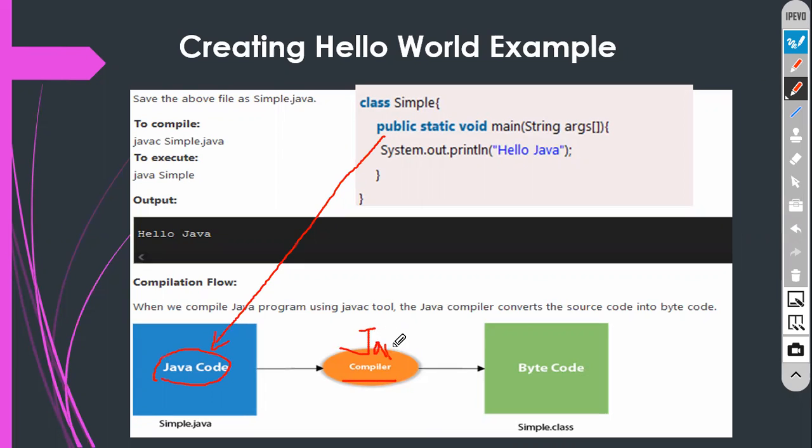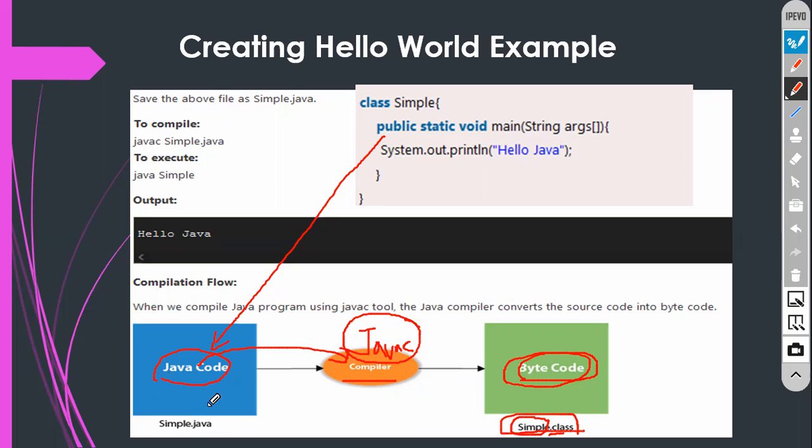That is javac. Clear? Javac. So this is the compiler. This source code will be given to the compiler, that is javac. This compiler will generate bytecode, which is available in the class loader. So what is the extension of bytecode? Whatever class name you provide, that is the class name dot class. ClassName.class is the bytecode extension.